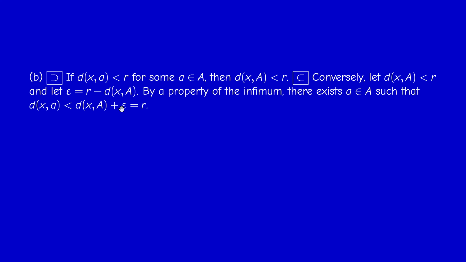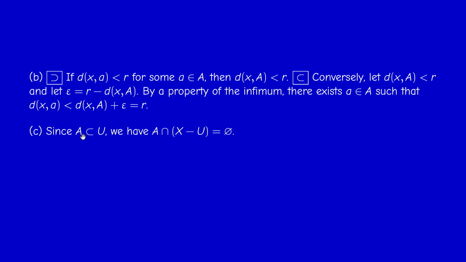So d(x, A) plus epsilon is not a lower bound. Therefore, there exists an element in capital A that I call small a, whose distance to X is less than the infimum plus epsilon, which is R. And therefore, X belongs to the open ball of center a and radius R, and therefore it's in the union. So therefore, double inequality.